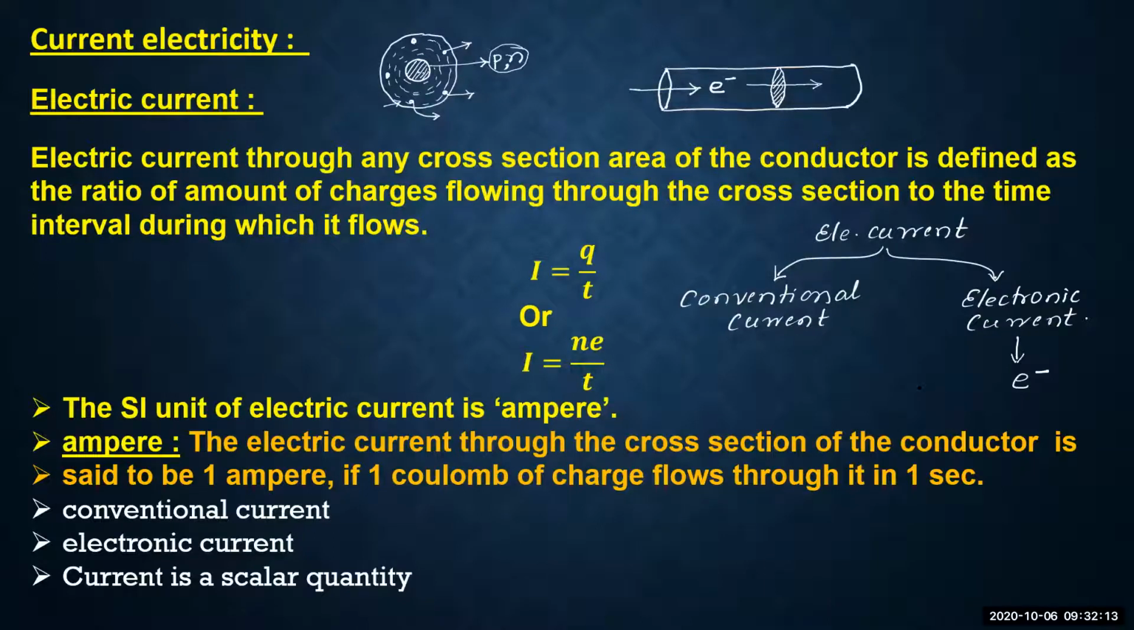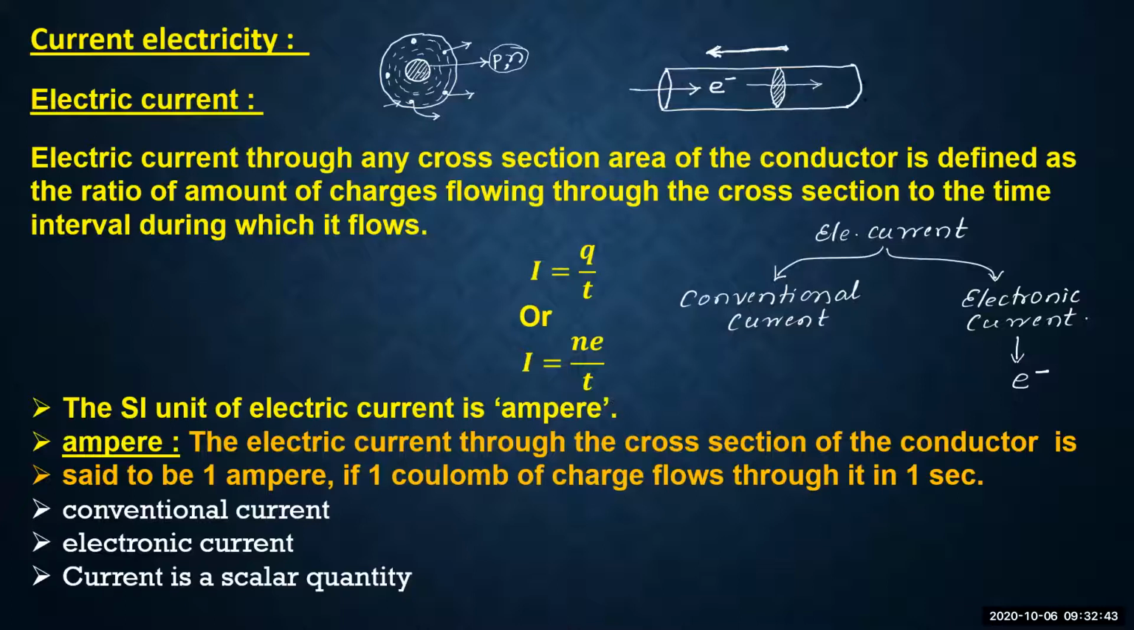And dear students, in the opposite direction to this electronic current, we assume one more current, that is called the conventional current. So conventional current is always taken in the opposite direction to the electronic current. Remember.